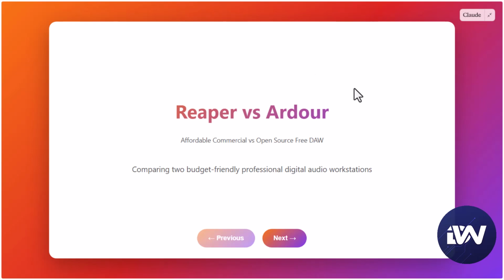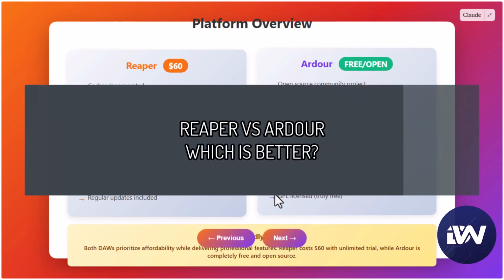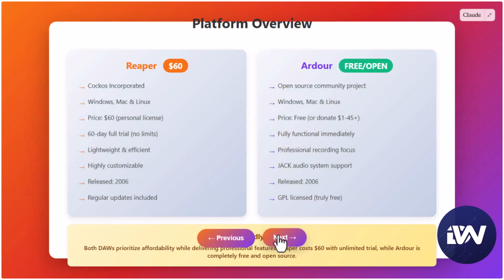If you're wondering whether Reaper or Ardour is better, let's break it down so you can decide which DAW fits your workflow. Starting with Reaper, it's known for being extremely lightweight, fast and versatile. You can run it on almost any computer without slowing down your system. Reaper offers full customization, meaning you can tailor the interface, shortcuts, and even scripting to match your workflow.